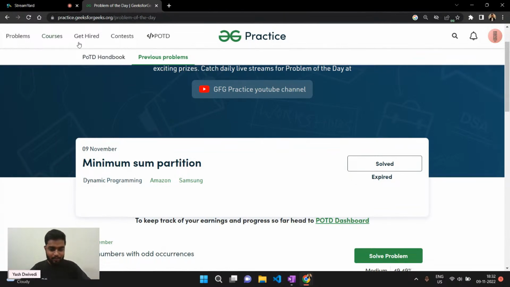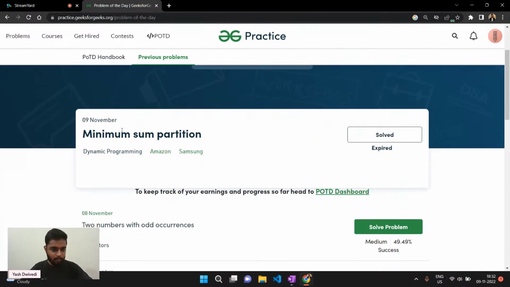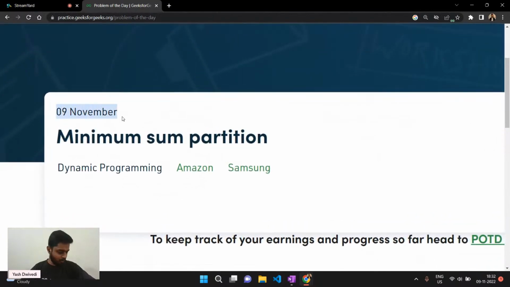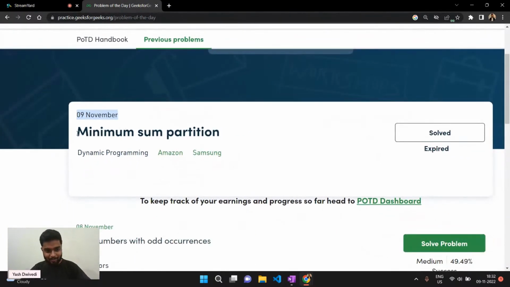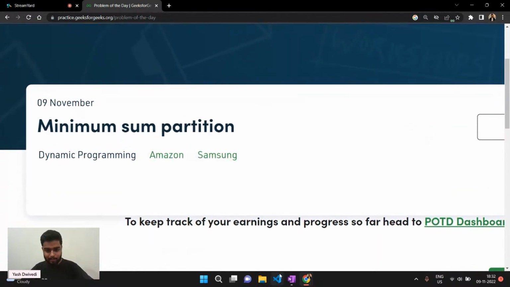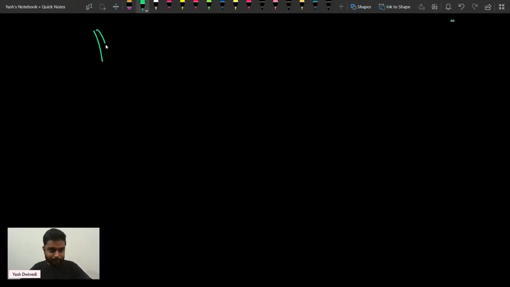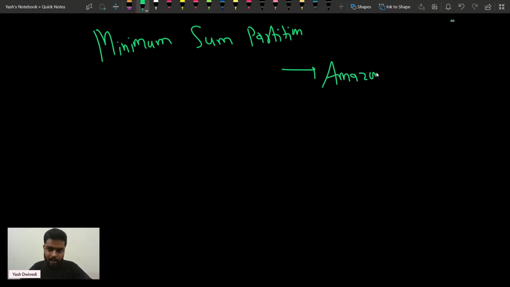Okay, so how many of you have solved this particular problem? The problem of the day for 9th of November, that is for yesterday, was minimum sum partition. Okay, the problem name is minimum sum partition. It has been asked in Amazon and it has also been asked in Samsung.